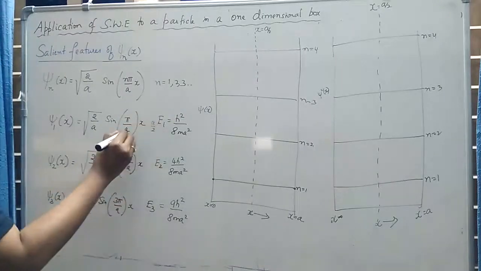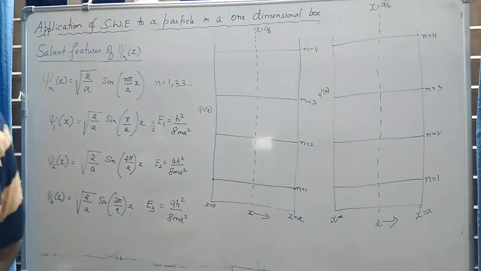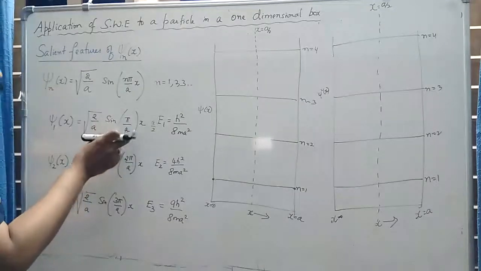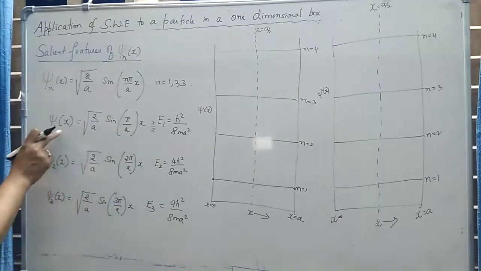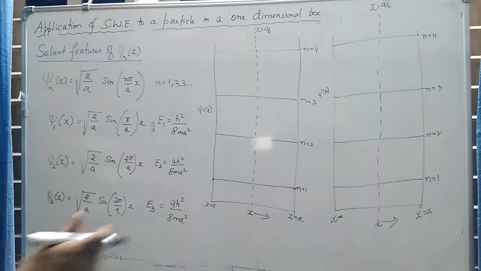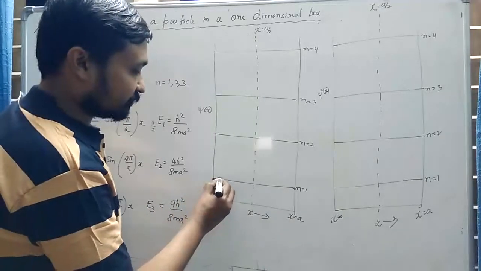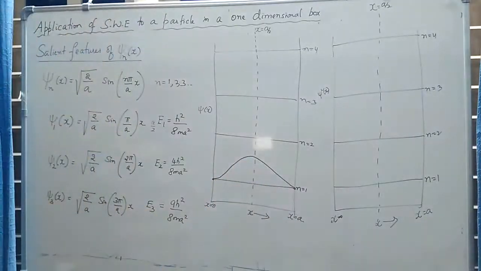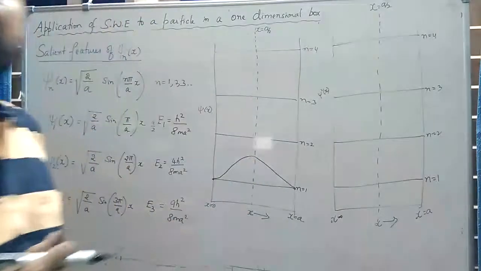If I substitute x is equal to a by 2, what happens? A gets cancelled, so you get sine pi by 2. Sine pi by 2 is 1. And you know that the maximum value a sine function can have is 1. So when I substitute x is equal to a by 2, this becomes pi by 2, so the sine function takes its maximum value of 1. Therefore psi of x has the maximum value when x is equal to a by 2. So how this graph will look is something like this. A half wave, which is symmetric in nature.